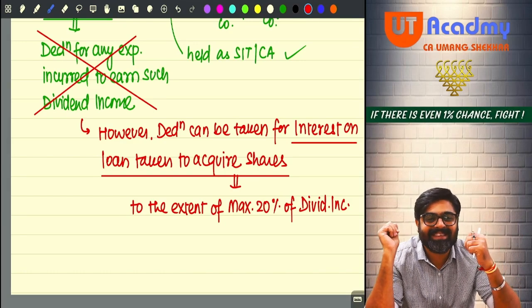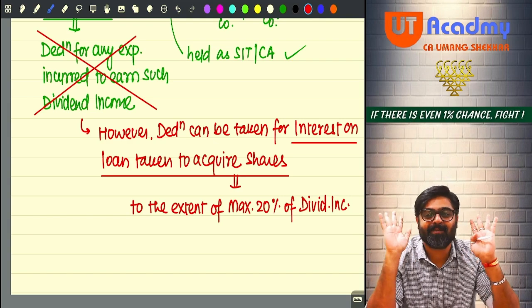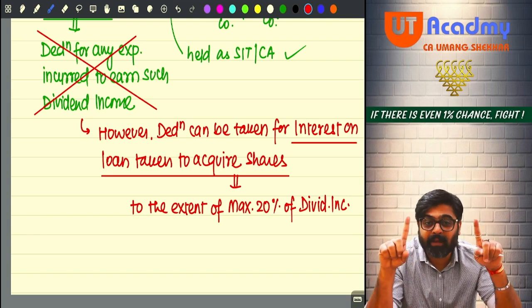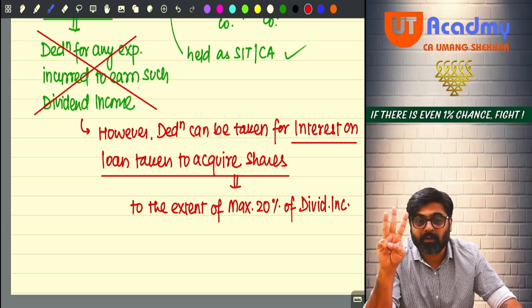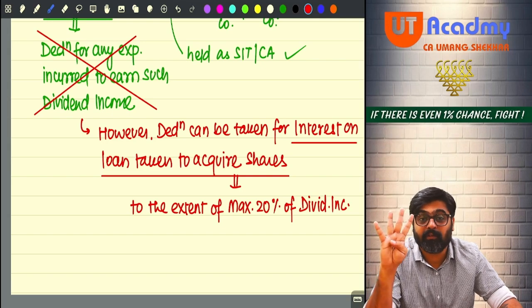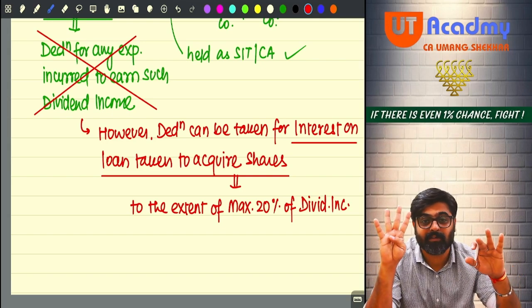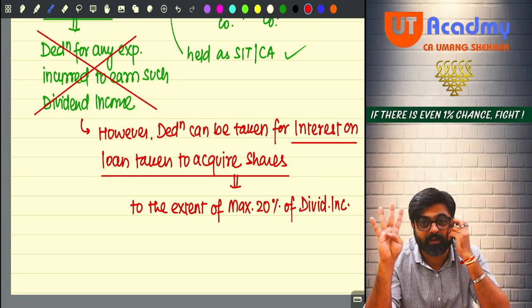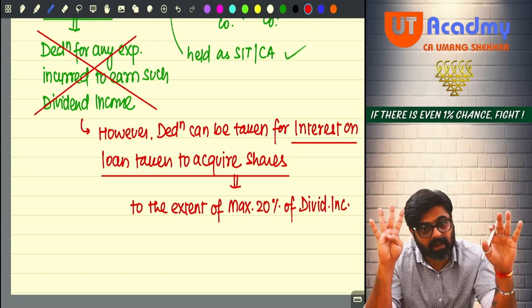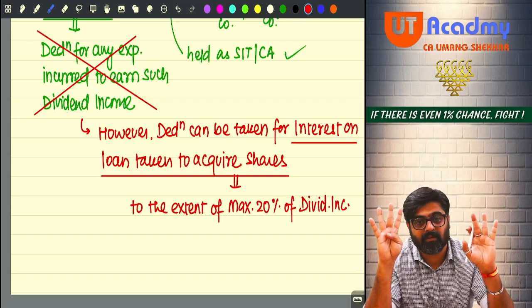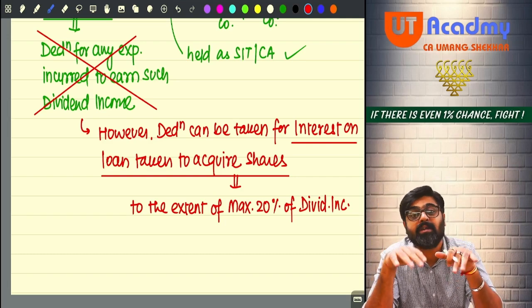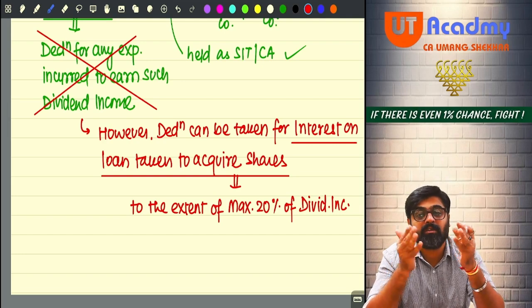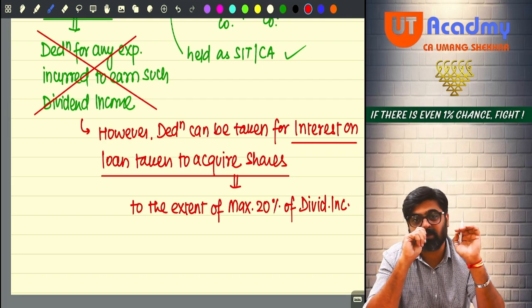Higher rate of surcharge, 25% and 37%, is not applicable on 4 taxes: tax on LTCG 112, tax on LTCG 112A, tax on STCG 111A, and tax on dividend, which you will calculate at normal rates along with the other tax. Yes or no? So tax on your balanced total income is calculated at normal rates. Out of that tax, whatever tax you have calculated on dividend income, on that tax higher rate of surcharge 25% or 37% is not applicable. Maximum surcharge rate is 15%.